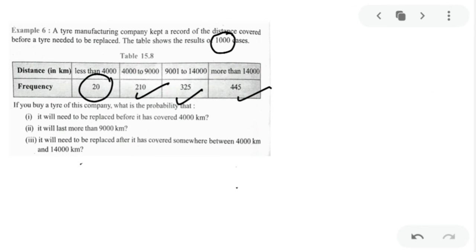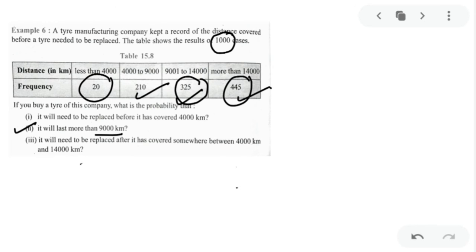Your next question is, what is the probability that the tire will last more than 9,000 kilometers? So you have to add up 325, which is more than 9,000 kilometers, and the frequency for more than 14,000, that will also come in more than 9,000.